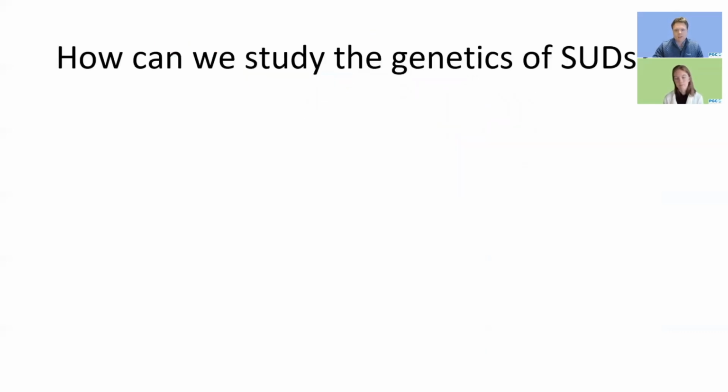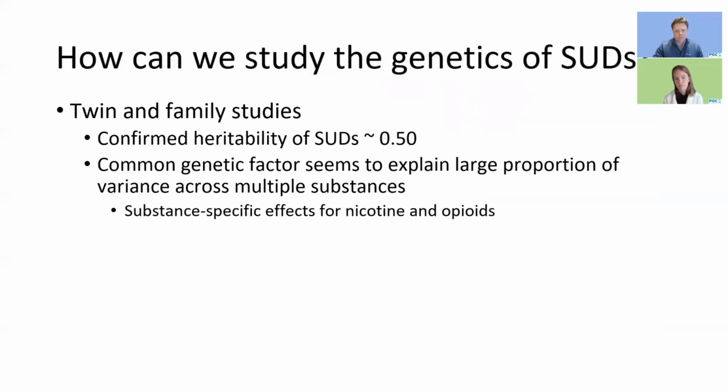And so how can we study the genetics of substance use disorders? Early efforts focused on twin and family studies that demonstrated heritability estimates, which say genetic influences account for approximately 50% of the risk for developing a substance use disorder, and that in addition to the substance-specific influences, there are also heritable factors that contribute to substance use disorders more broadly.